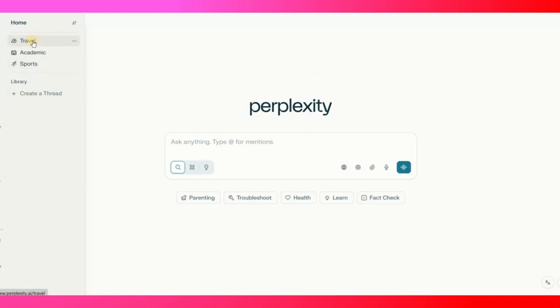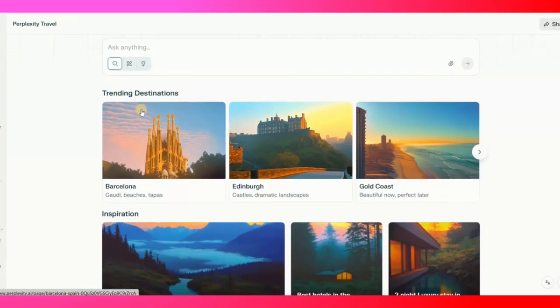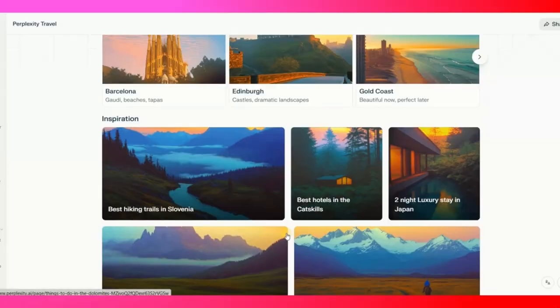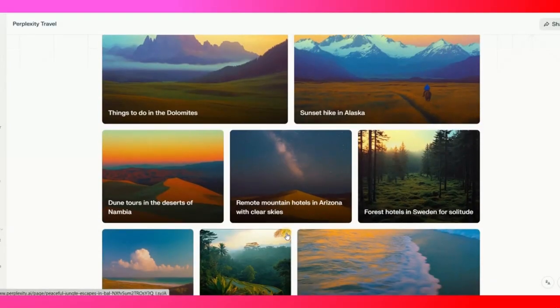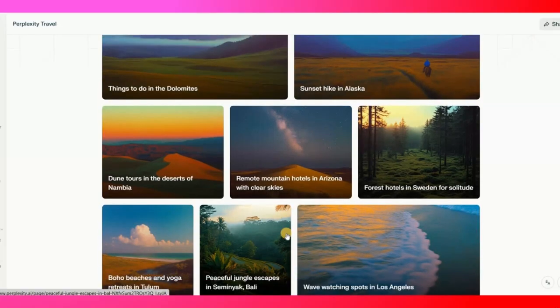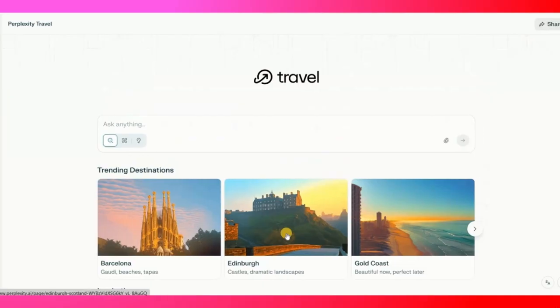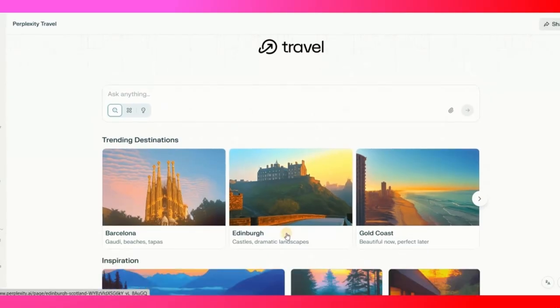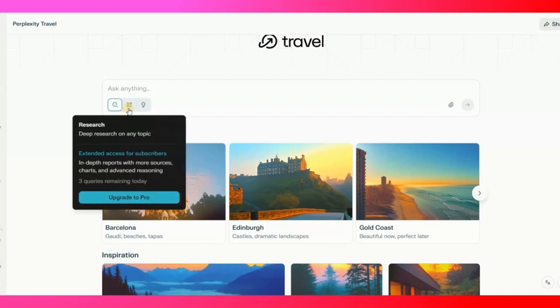If you click on travel, a page opens that will show you travel related things. If you want to ask questions related to any travel destination, any vacation destination, or any hotels, any villa, any mountain hotels or forest, different places or different countries, you can simply ask this tool. Even if you want to do deep research for a specific country, you can do it right over here.